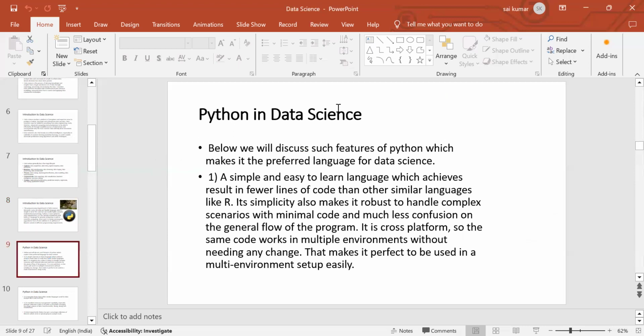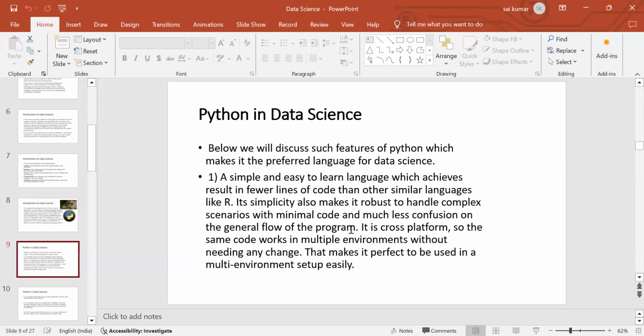Now let's see Python in data science. Below we discuss the features of Python which make it the preferred language for data science. It's a simple and easy to learn language which achieves results in fewer lines of code than other similar languages like R, as we discussed previously. Its simplicity also makes it robust and able to handle complex scenarios with minimal code and much less confusion on the general flow of the program. So Python code becomes much simpler.